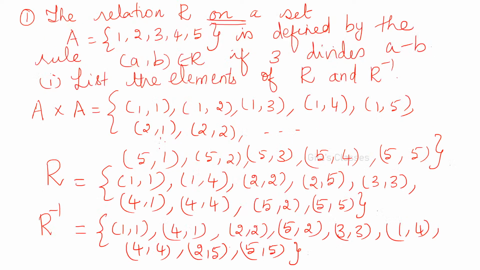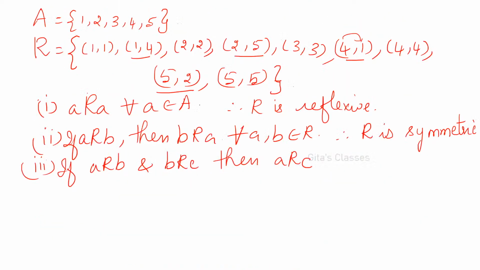Here I told, no, A minus B divides. Shivakumar, you did not listen to this. A minus B should be a multiple of 3. See, 4 minus 1, I have explained, no, 4 minus 1 is 3. You go through that video again, you will understand, okay. So, if A is related to B and B is related to C, then A is related to C for all A comma B comma C in the set A. Okay.